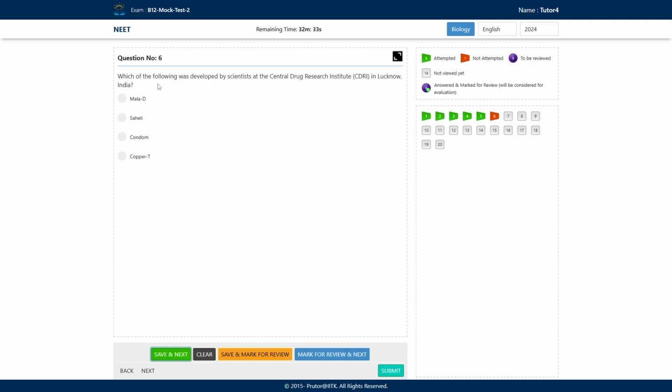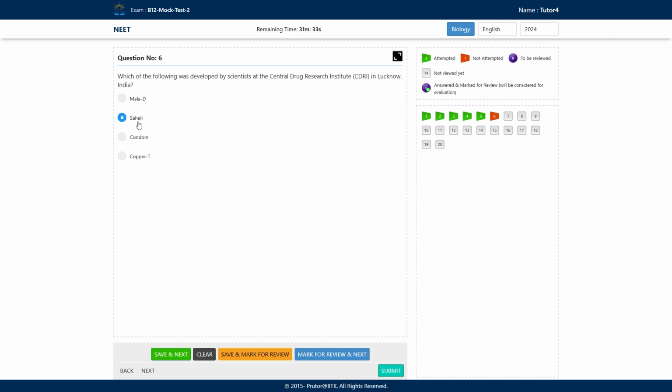Next question. Which of the following was developed by scientists at the Central Drug Research Institute in Lucknow, India? What are the options? Option A, Mala D. Option B is SATHEE-MED. Option C is condom. Option D is Copper T, which is an intrauterine device. It is a copper-releasing intrauterine device. These intrauterine devices are inserted into the uterus of the female. What will be the correct answer here?